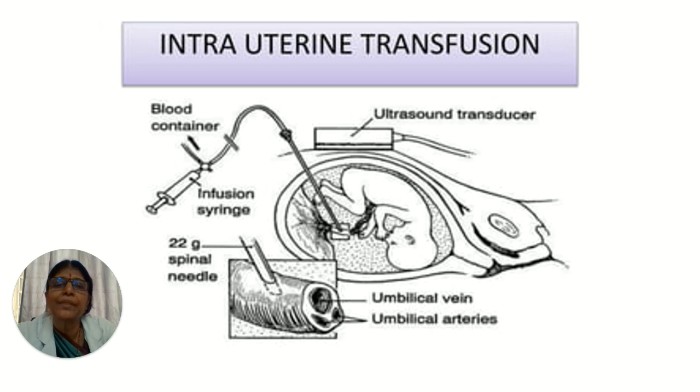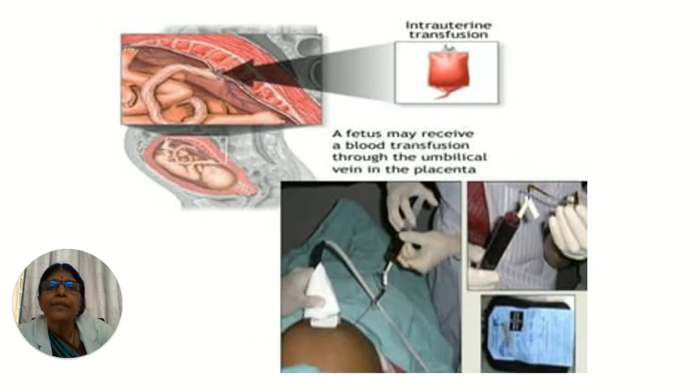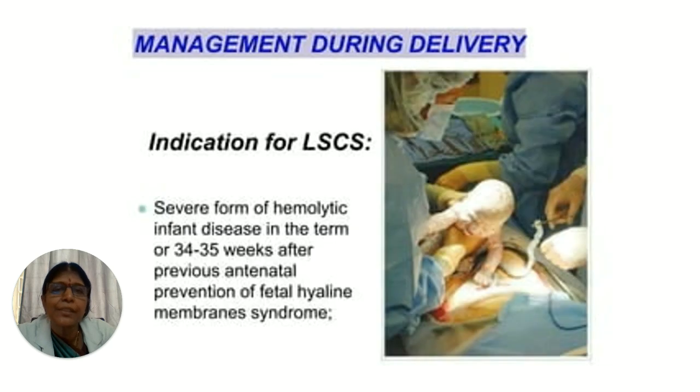Then this is the intrauterine transfusion. With the help of ultrasound, the umbilical vessel is located, and either at the insertion of the cord or into the umbilical vein it is given. Then this is the intrauterine transfusion which is in progress.